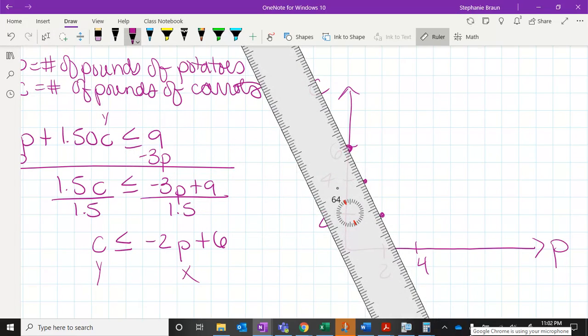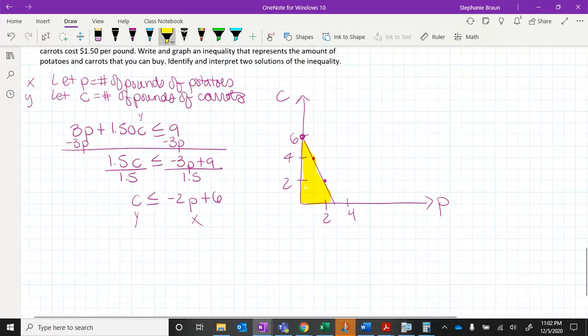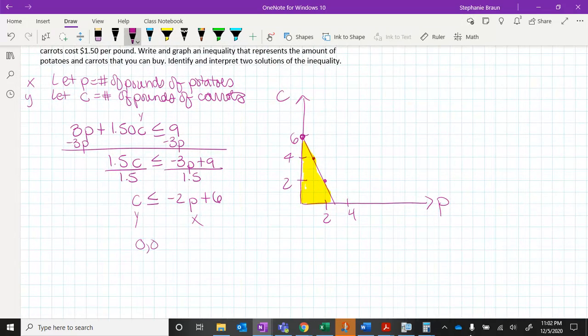And it was equal to, so it's going to be a solid line. And it was less than, so this time it's actually going to be below. That's what we think, and we can always test that to make sure it's true. And 0 would be below, so we can test 0, 0. 0 is less than or equal to negative 2 times 0 plus 6. 0 is less than or equal to 6. That's true.